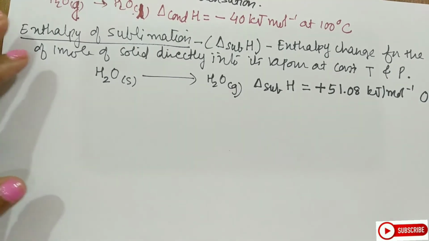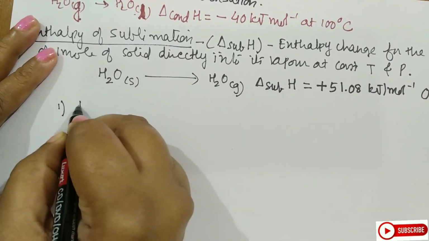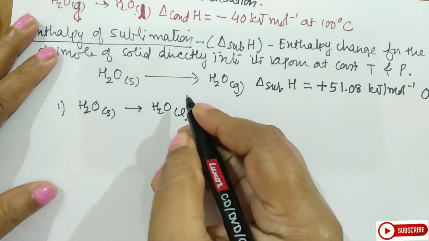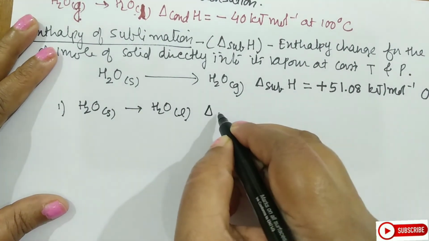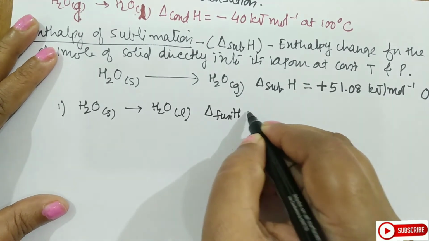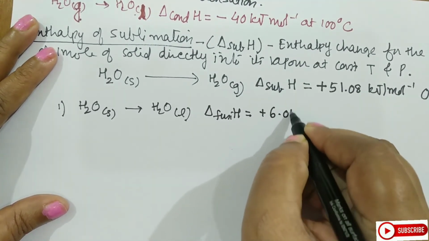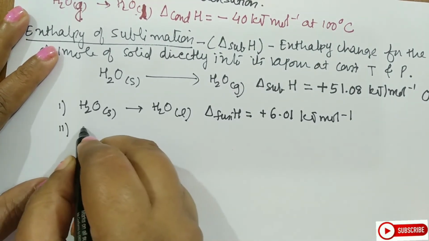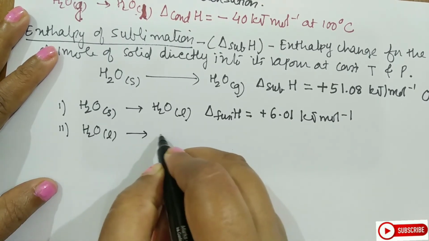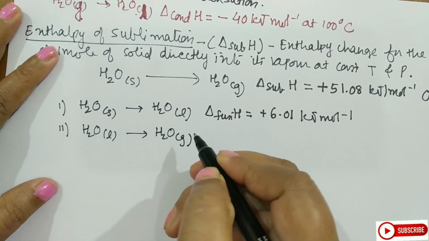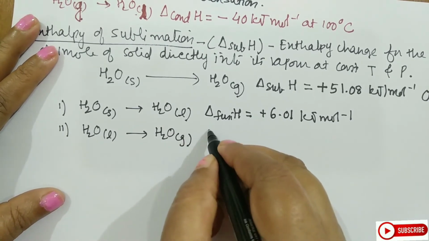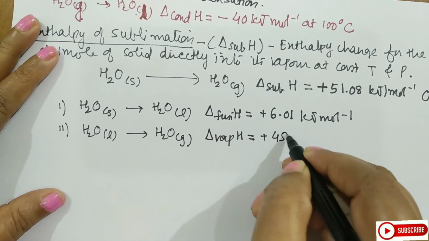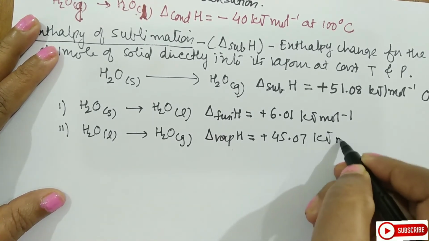How will this take place? The first is water solid getting converted to water liquid, which you call fusion, so it will be fusion enthalpy. This is equal to 6.01 kJ per mole. The second reaction is water liquid getting converted to water gas, that is its steam form, and this is vaporization enthalpy, which is equal to 45.07 kJ mole inverse.